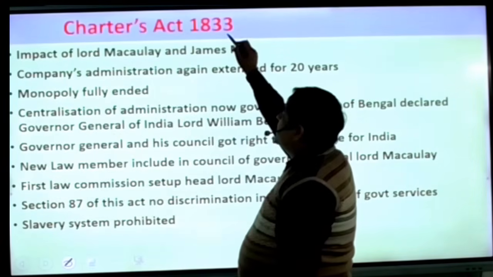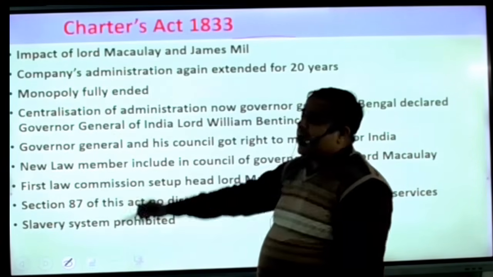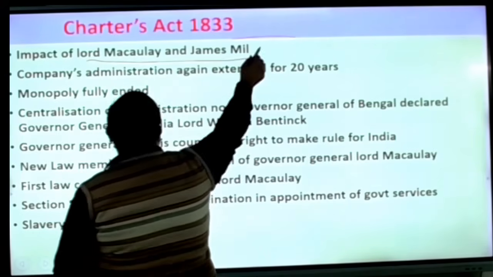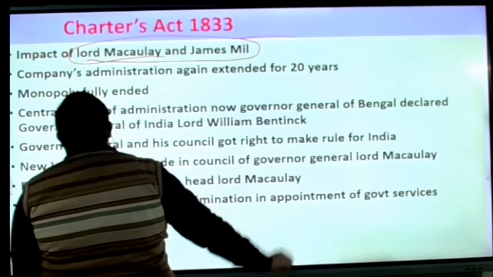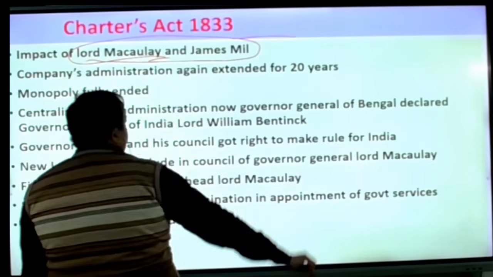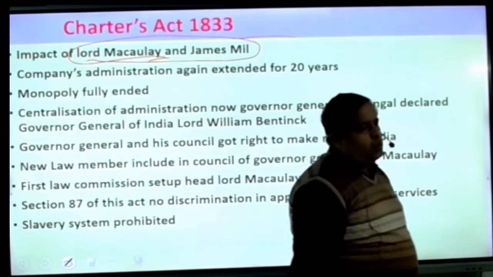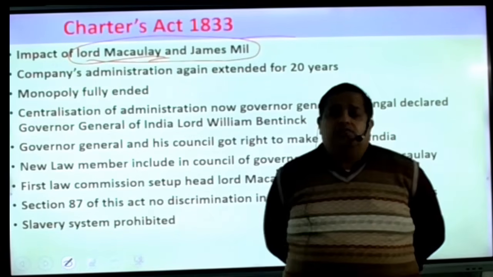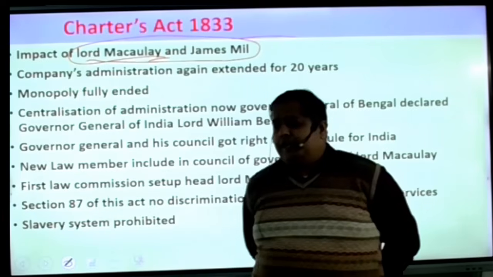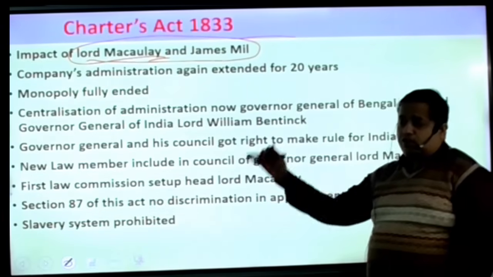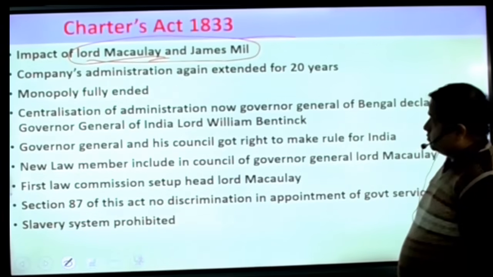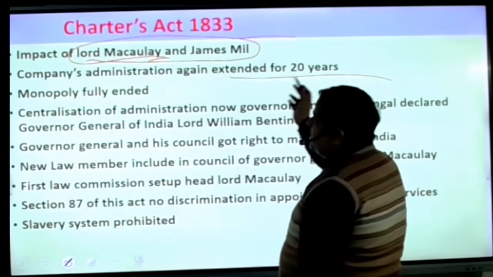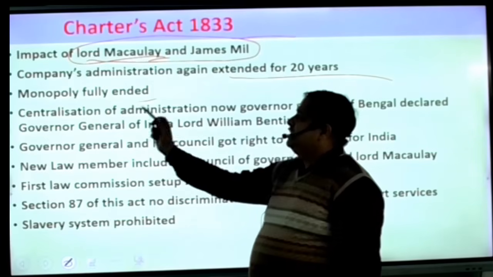Okay, then the Charter Act of 1833, also a very important act. This act was influenced by Lord Macaulay and James Mill's suggestions. Lord Macaulay, you have to underline this name. He was the person who made the foundation of the English language in India, and the First Law Commission was also made by him. He was the head of the First Law Commission of India. The company's administration was again extended for 20 years, but the monopoly was fully ended.